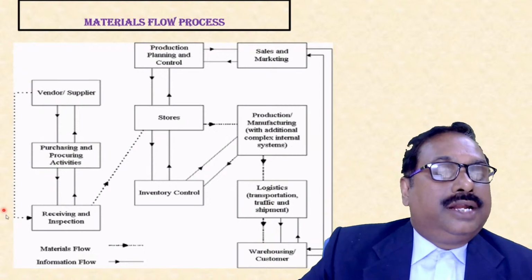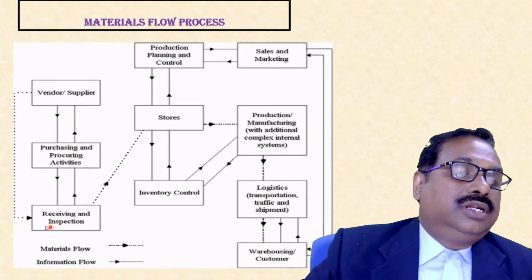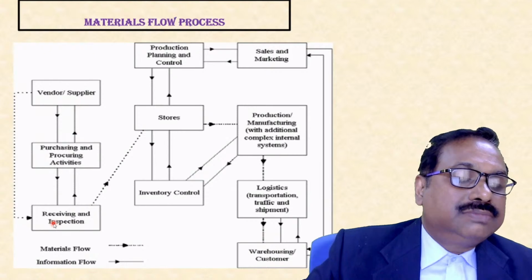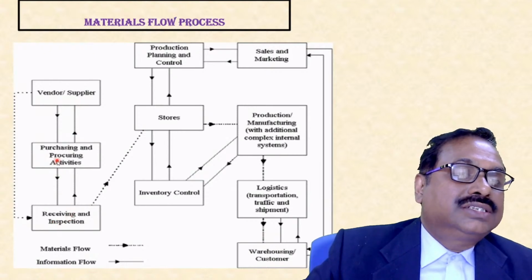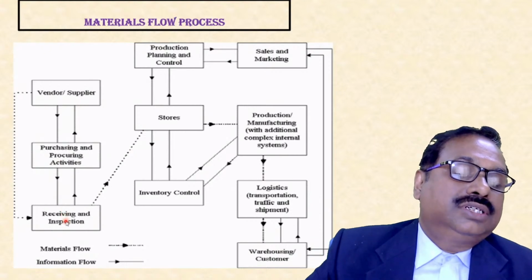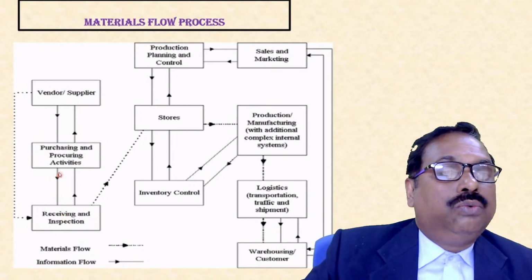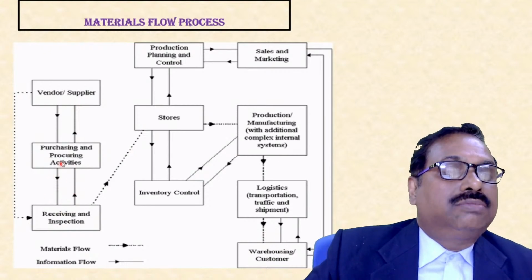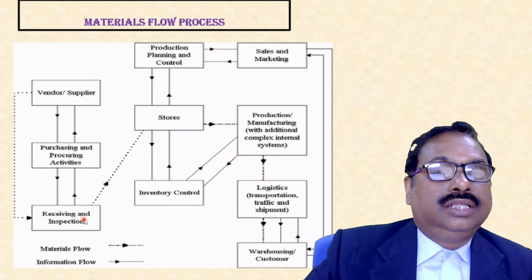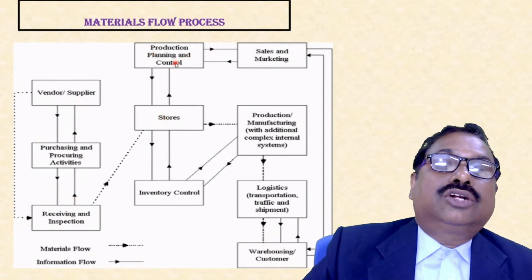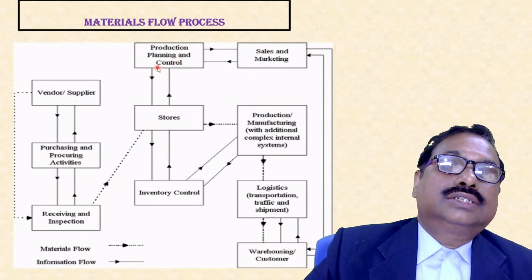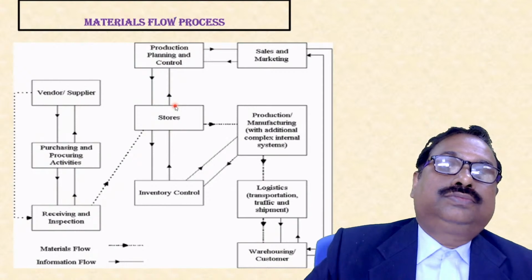Next, it is received and inspected. If there are some queries or mismatches, the receiving and inspection sections will coordinate. So here also you have information, right? Then it goes to store, and store has information with production planning and control.